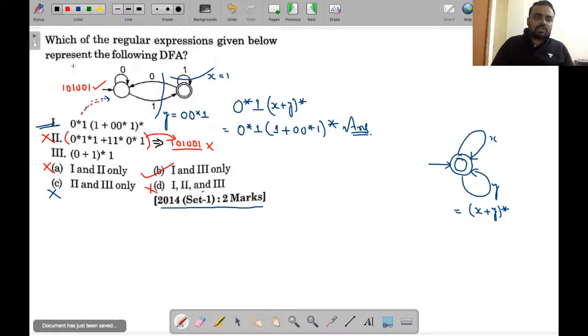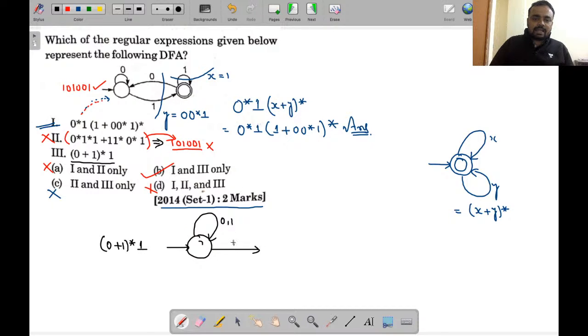So how is the third coming? Will this regular expression represent it? So look, the regular expression given is (0 plus 1) whole star ending with 1. So we can design an NFA for this. What does (0 plus 1) whole star mean? In a self loop there is 0 and 1, and this is ending with 1. This is ending with 1. So this is the NFA. Now convert this NFA into a DFA.